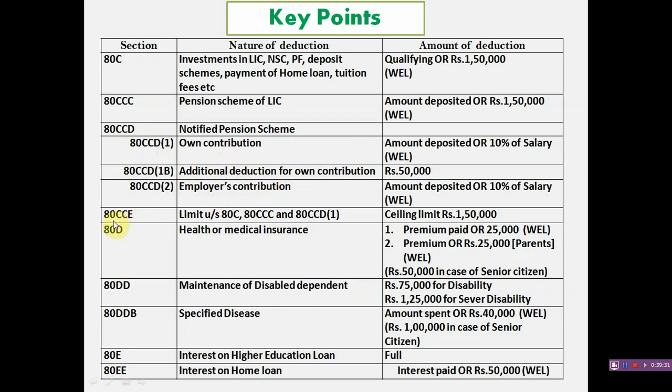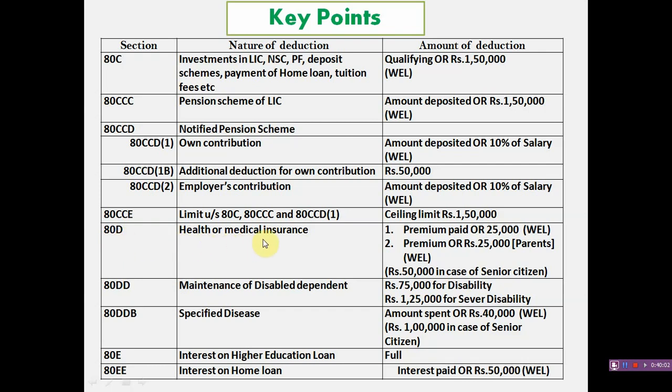And the next we studied 80CCE. The aggregate amount of deduction of these three sections, 80C, 80CCC and 80CCD(1), has the ceiling limit under section 80CCE, that is rupees 1,50,000.